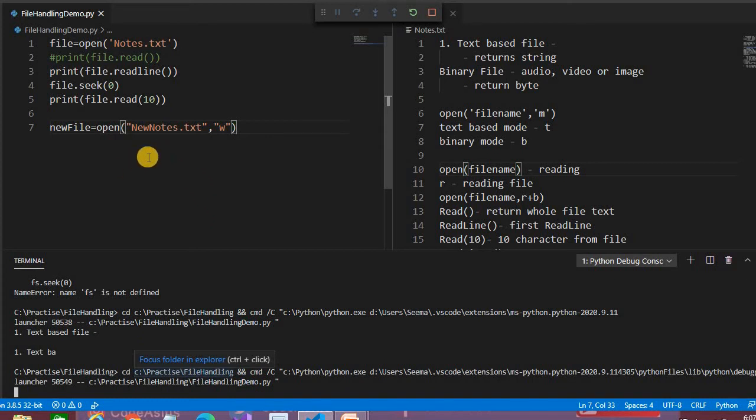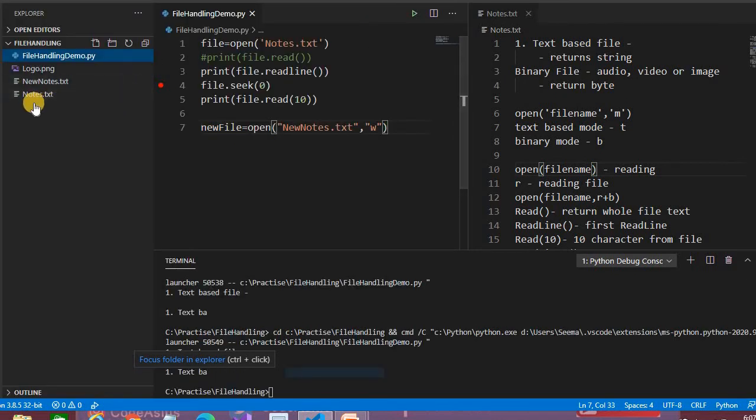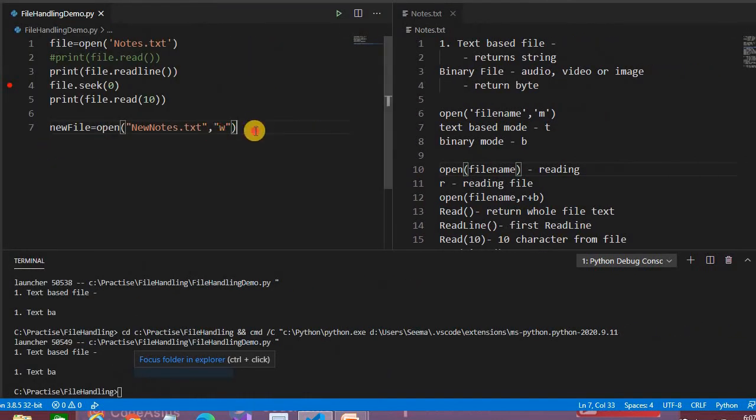If you run this, it will just create one new file. Now if you come here, see here, new notes.txt is created. Because the file does not exist, it creates it. Let's write something in there. new file dot write. Okay, this is an example of file handling.